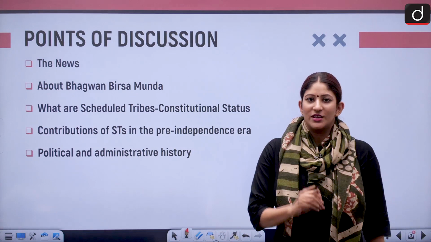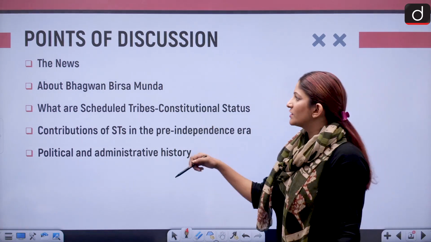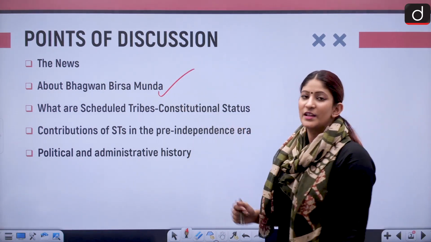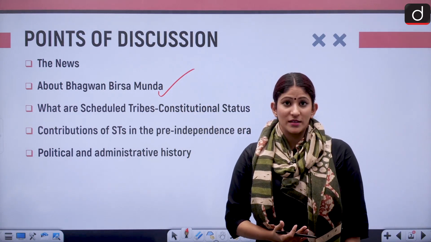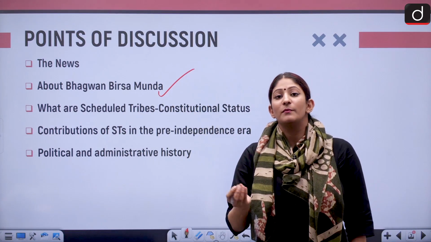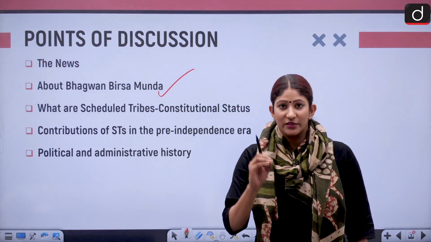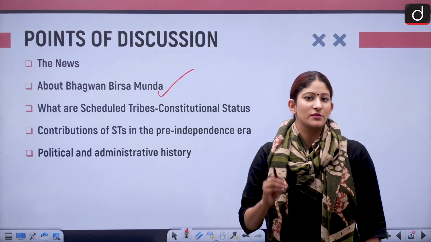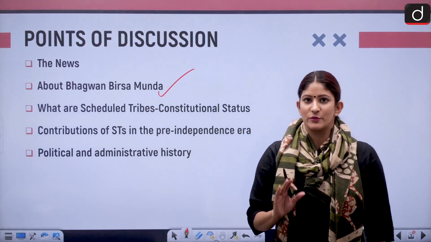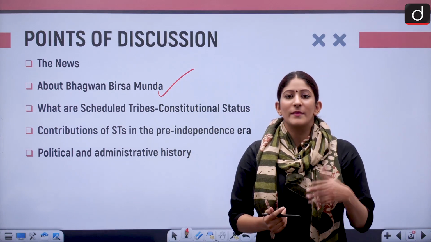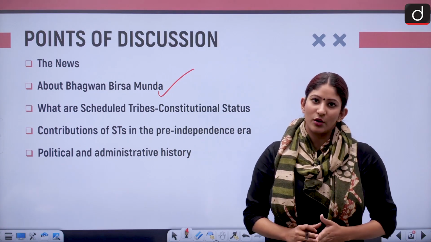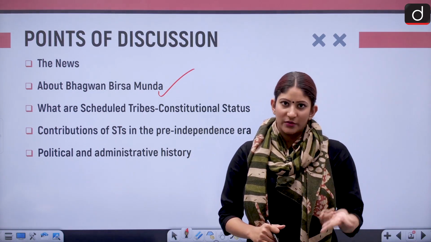Now, if we talk about GS papers, as we are going to discuss Bhagwan Birsa Munda, of course paper 1 from the perspective of that. Then the political and administrative history of the scheduled tribes is also going to be covered. That means GS paper 2 is also going to be there. And the economic section as well as social structure will also be there. That means GS paper 3 will be covered.